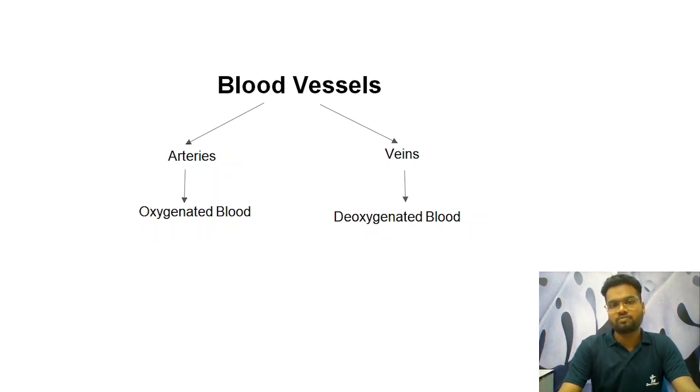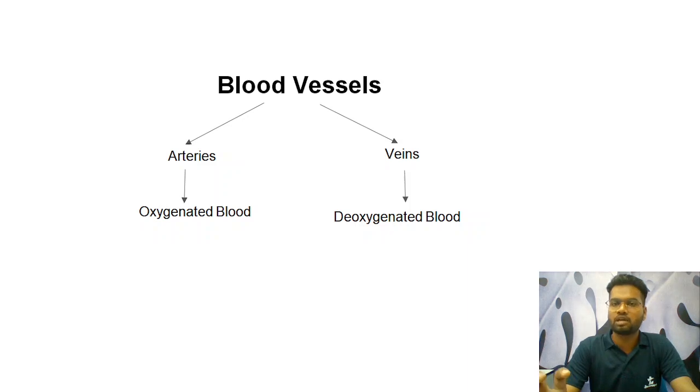So what are arteries? Arteries are those blood vessels which carry oxygenated blood, or we can also say oxygen-rich blood, or pure blood. And what are veins? On the other hand, veins contain carbon dioxide, which means oxygen-poor blood, and we can also say impure blood.